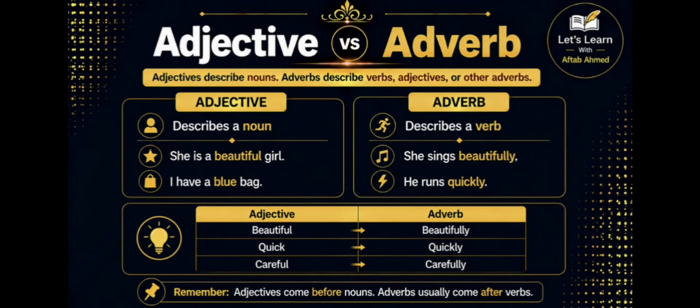Examples: she sings beautifully, he runs quickly. Notice the difference. Beautiful describes a noun, while beautifully describes an action. A simple rule to remember is, adjectives usually come before nouns, whereas adverbs often come after verbs.